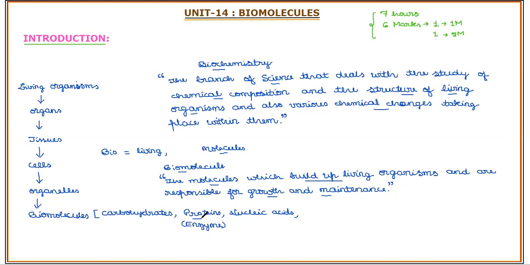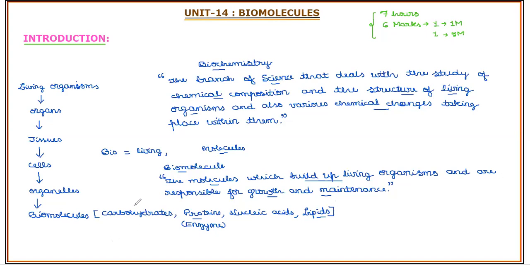Then, strictly speaking, lipids are not macromolecules, but due to their association they reach the macromolecular mass range, so they are also considered macromolecules. These are the important ones, and we'll learn in detail what we consider under macromolecular discussion.